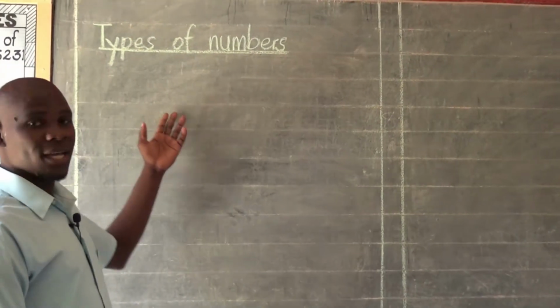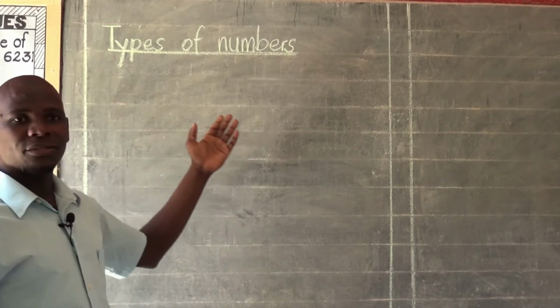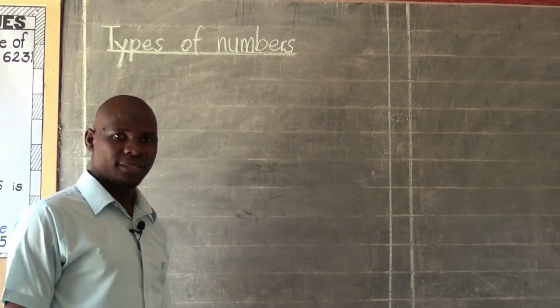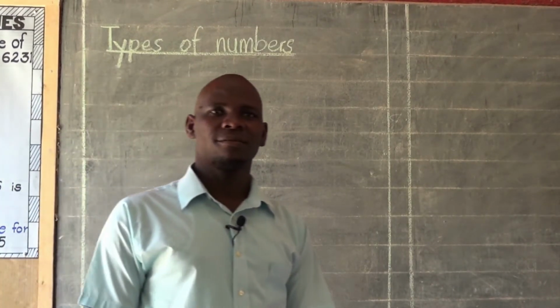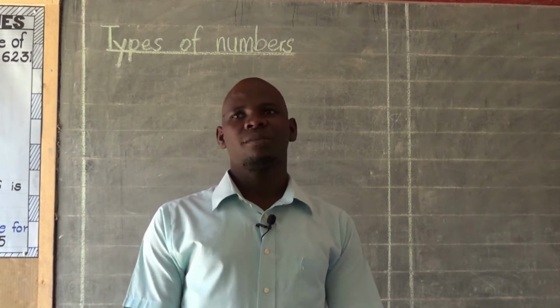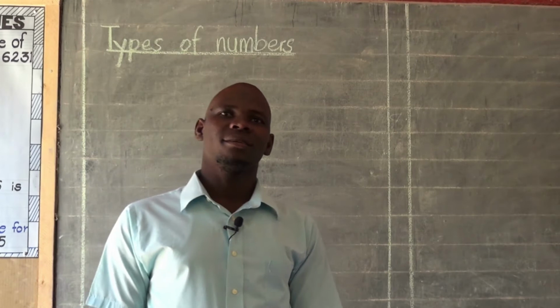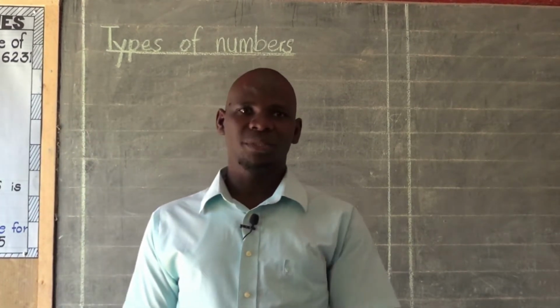As you look here on the chalkboard, our lesson is going to be about types of numbers. We are going to look at different types of numbers. Of course, in mathematics we have always dealt with different categories of numbers, and we are going to understand that numbers are grouped differently.